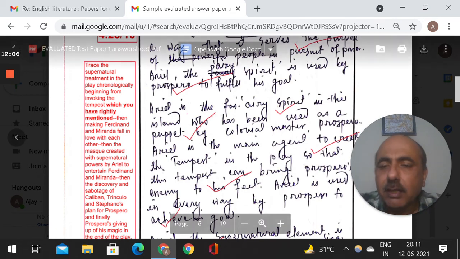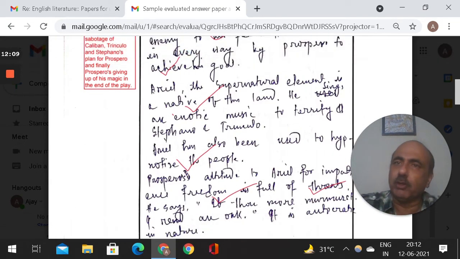But again, you have to be careful of the word limit, right? That will only come when you practice more and more answer writing.